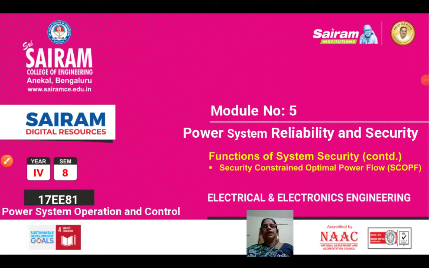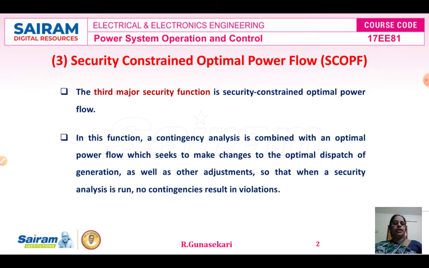Dear students, in this lecture video, we study the continuation of functions of system security. The third function of system security is security constrained optimal power flow, abbreviated as SCOPF. It is a very important function. Under this topic, questions on security constrained optimal power flow have come continuously in the VTU examination. Now we study security constrained optimal power flow, the third major security function of the security system.